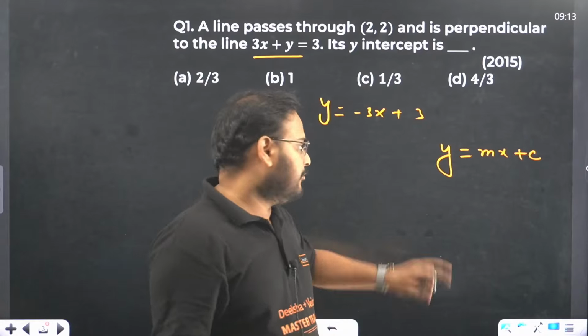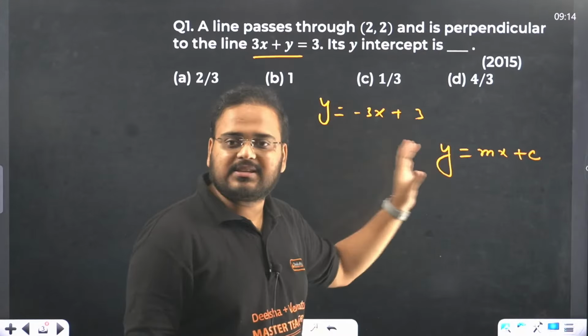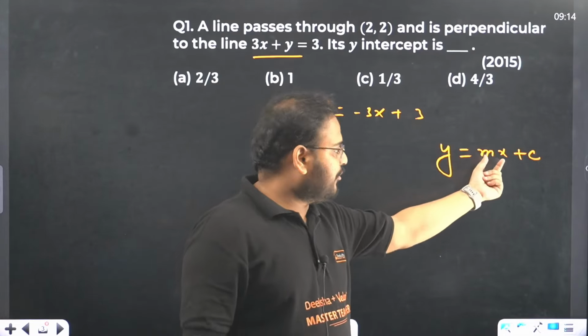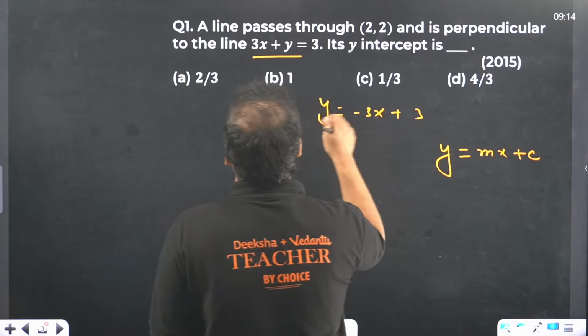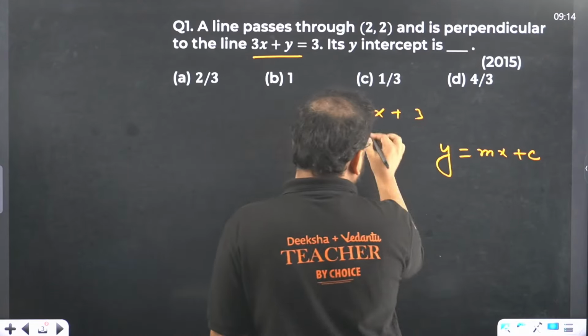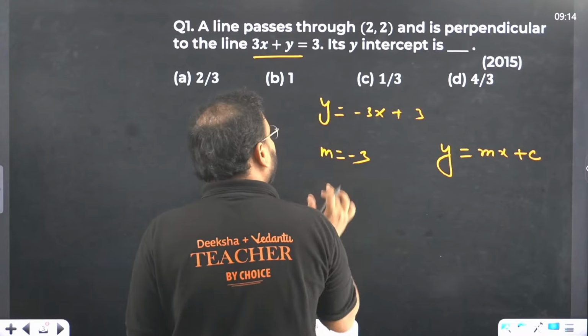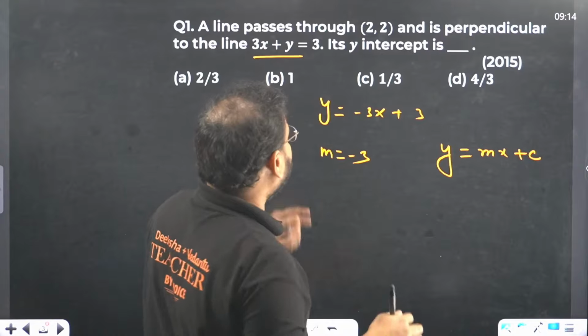Which intercept? Y-intercept form. In this form, if you convert the equation, the m value, or the coefficient of x, is the slope. You can see over here the slope is coming as minus 3. So if you compare in the question, y equal to minus 3x plus 3, the slope is minus 3. If the slope of this line is minus 3, the required line has slope.